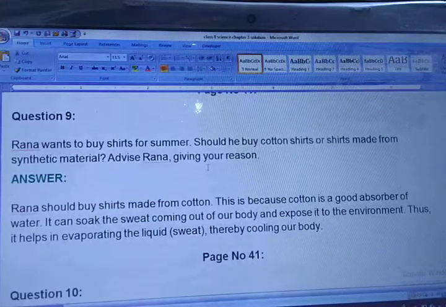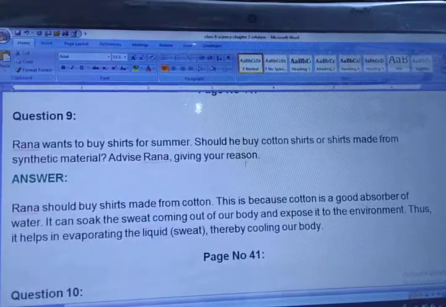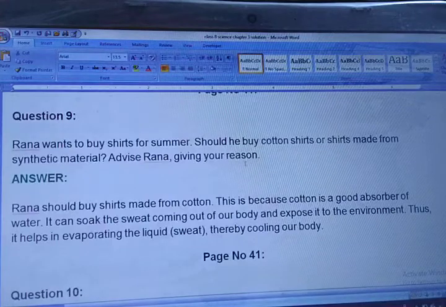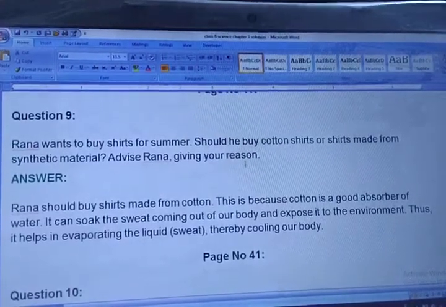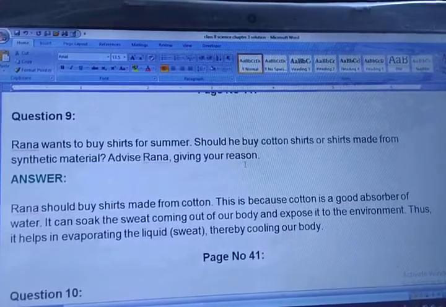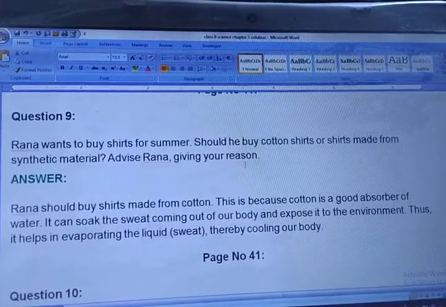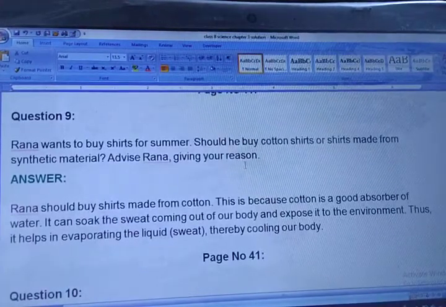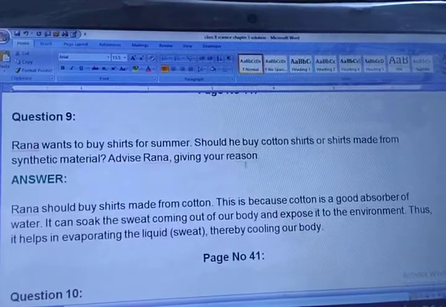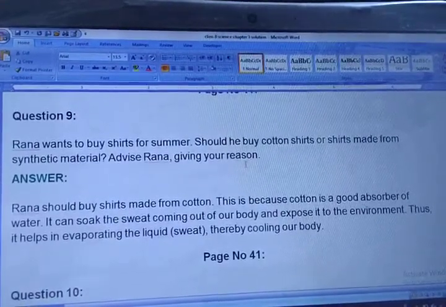Now we are moving towards question number 9. Rana wants to buy shirts for summer. Should he buy cotton shirts or shirts made from synthetic material? Advise Rana, giving your reason. Means a boy named Rana wants to buy a shirt, he needs your advice. Rana should buy shirts made from cotton. This is because cotton is a good absorber of water. It can soak the sweat coming out of our body and expose it to the environment. Thus, it helps in evaporating the liquid, that is sweat, thereby cooling our body. So that's why Rana should take a cotton cloth. So this was our answer number 9.